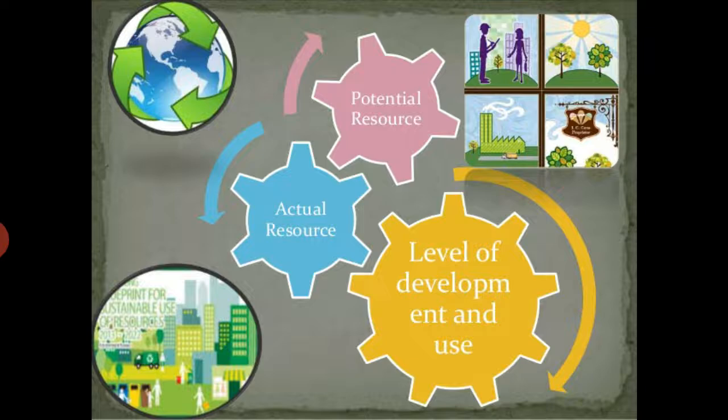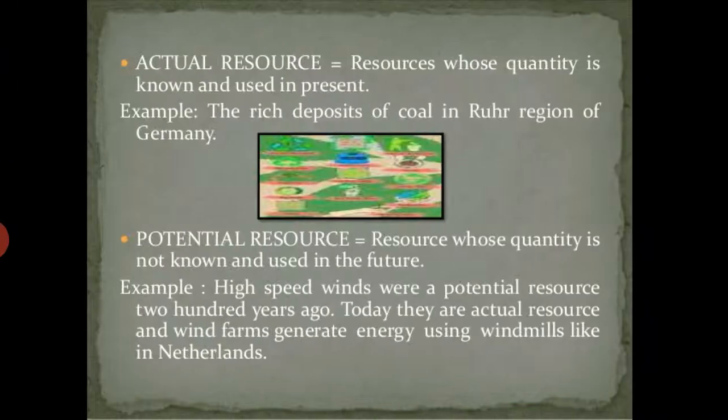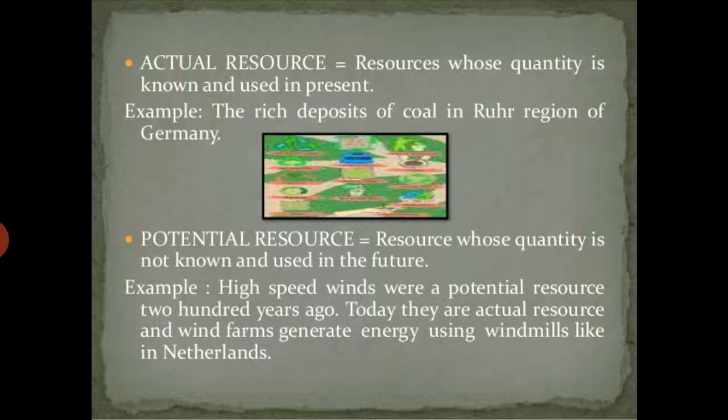So based on the development of use, I can say there can be actual resources and potential resources. Actual resources are those resources which are actually present on the earth. For example, availability of coal in Germany or availability of iron ore in India.